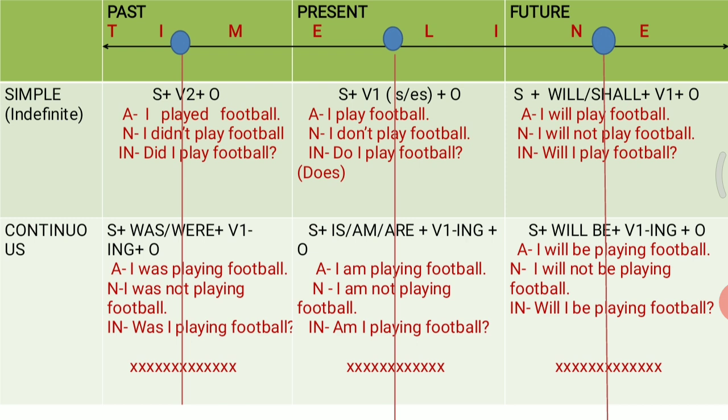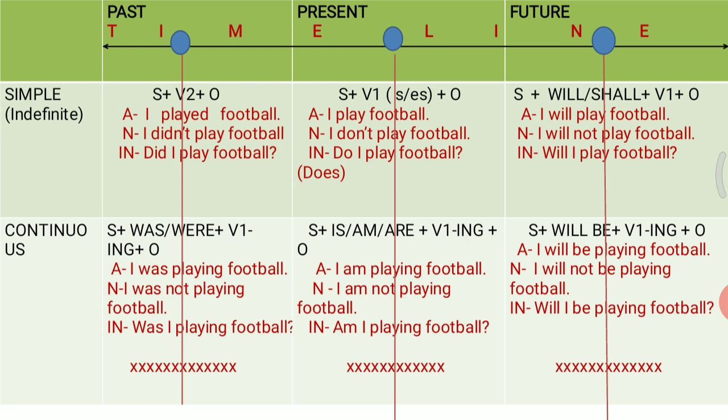And if you want to make it a negative sentence, you are going to use do not. I don't play football. So with I, with you and with plural, you are going to use do not. And if your subject is singular, you are going to use the word does. He doesn't play football. She doesn't play football.